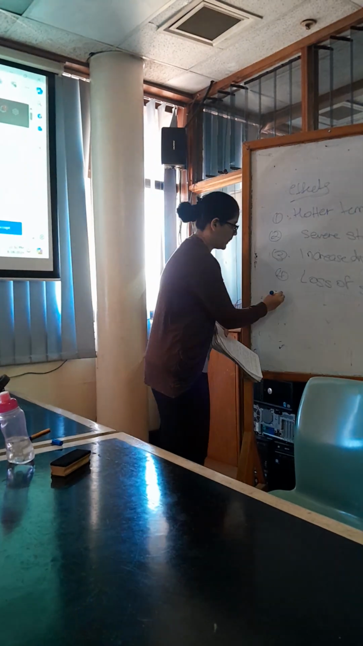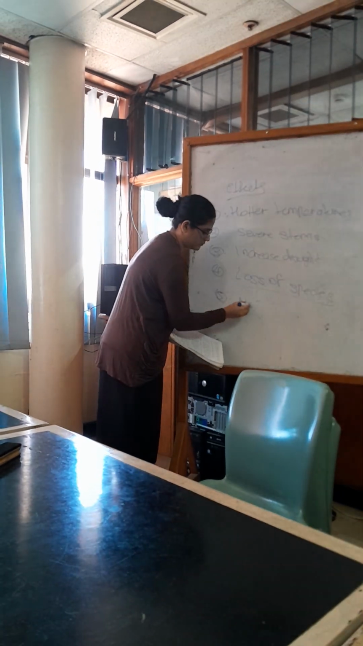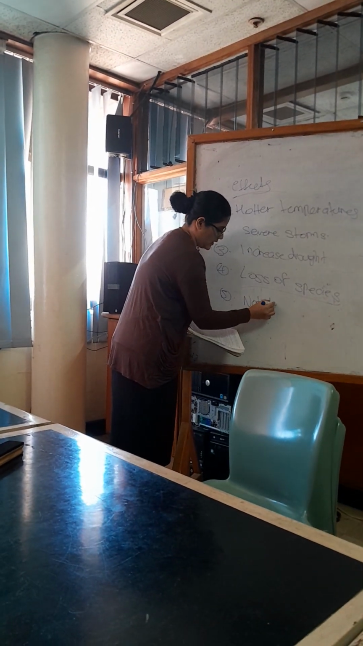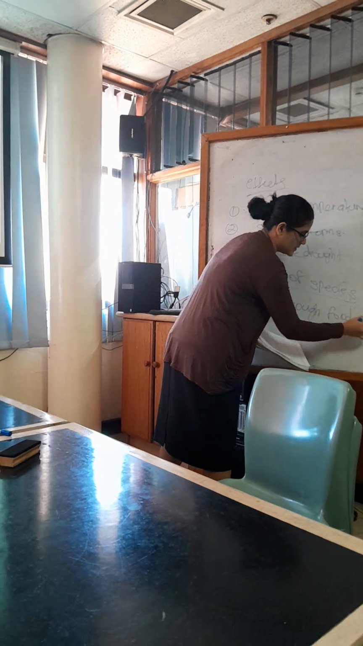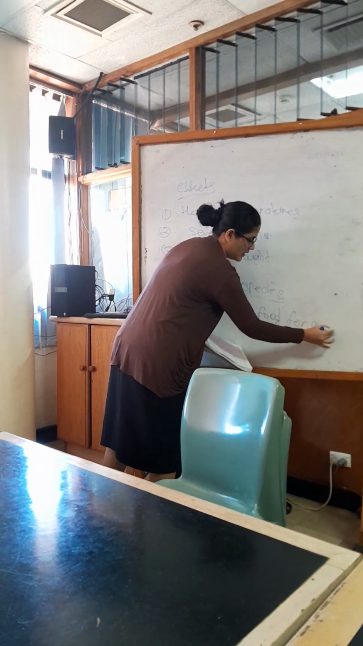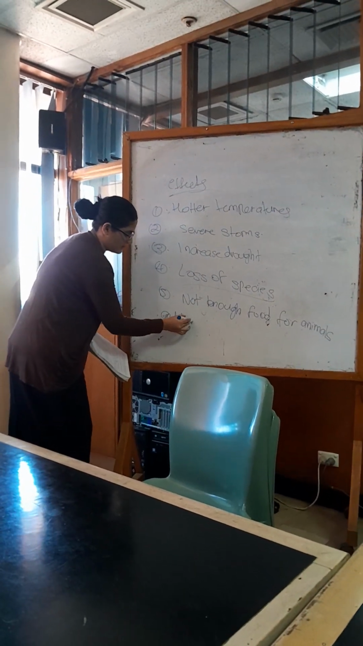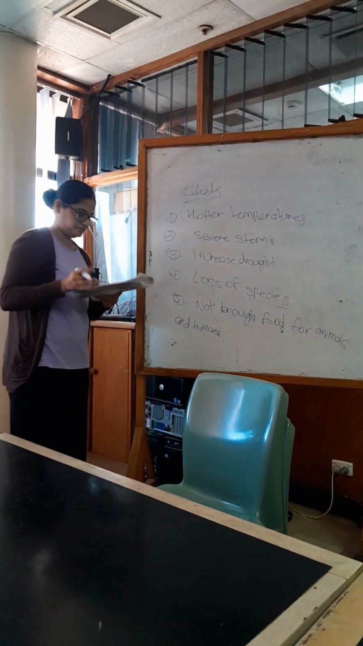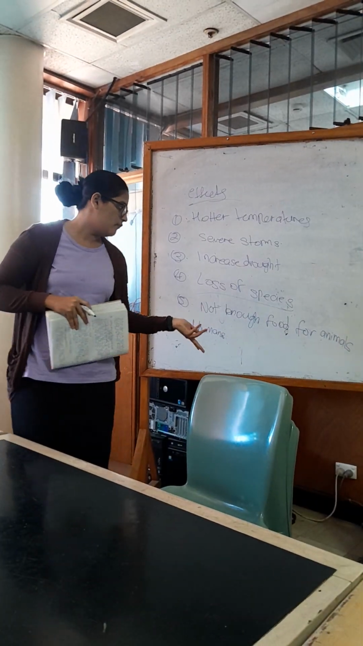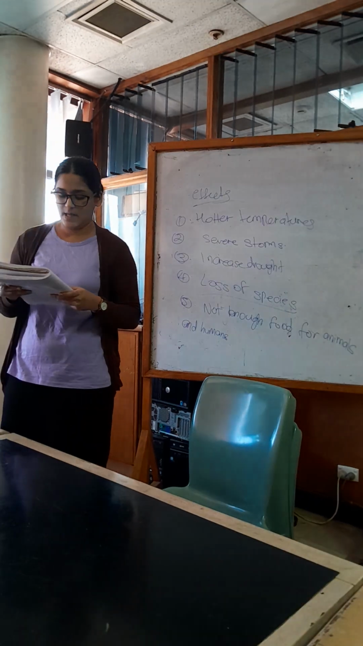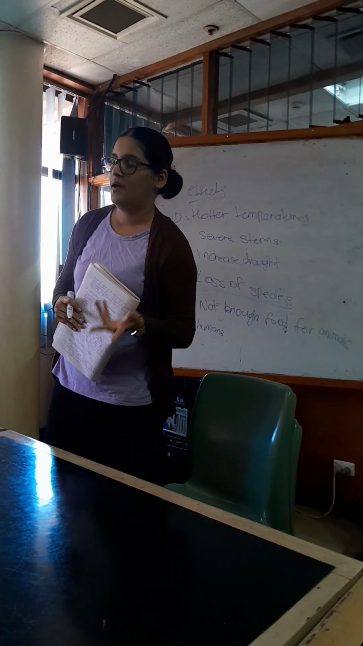Number 5. Number 5 is not enough food. The effects could be not having enough food for animals and humans. If there is no food availability for animals and humans, then there could be a large extinction of the species of humans as well as animals, right?